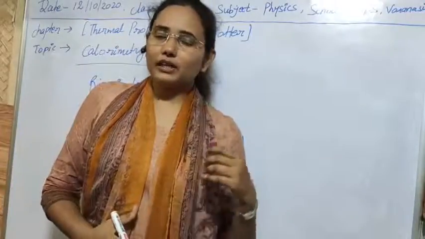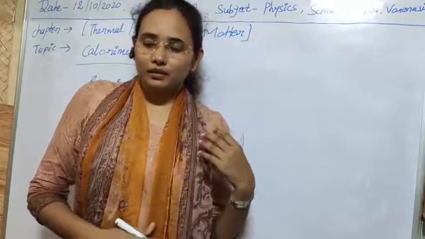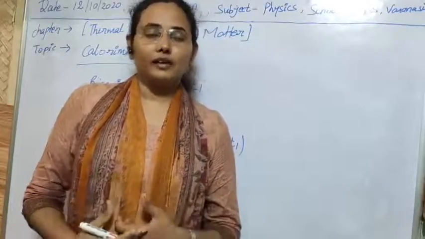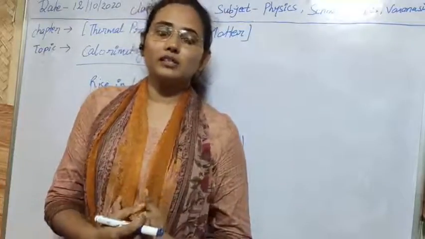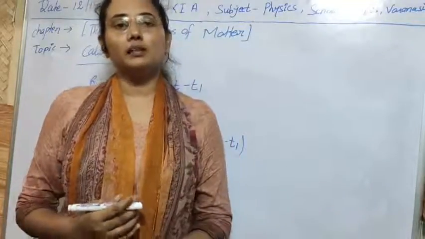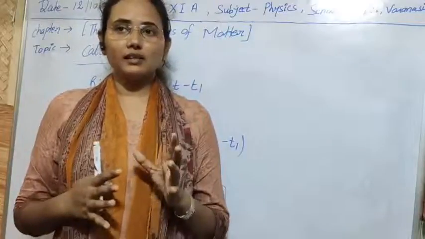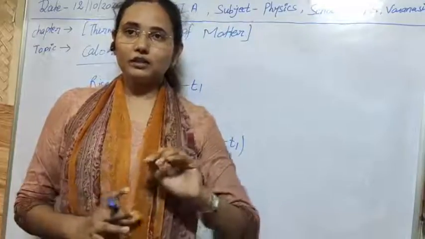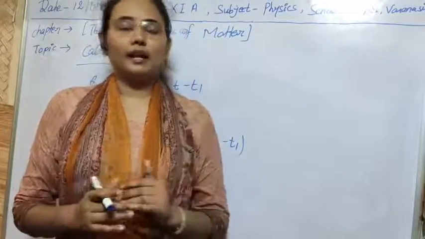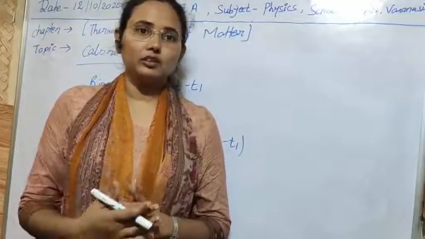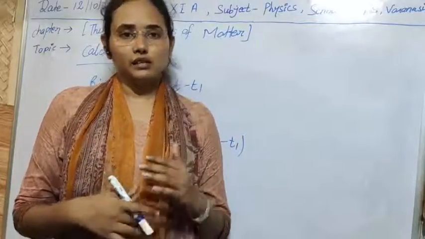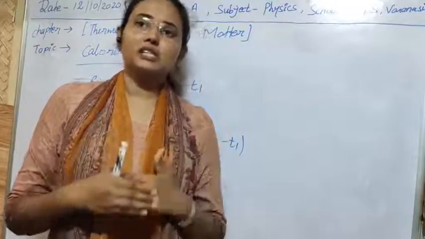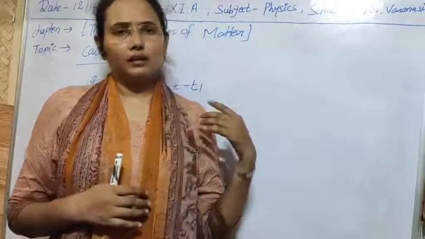Let's start and see how we can measure the specific heat or latent heat of any substance. The process through which we can measure it is known as calorimetry, and for it we use an instrument known as a calorimeter, which has a copper vessel with a stirrer and a lid. We can obtain it by the method of mixing the substance with water, so with the help of the mixture property we can easily calculate it.